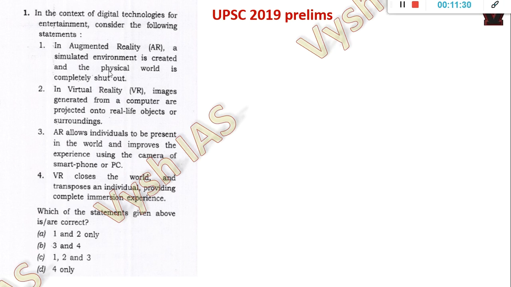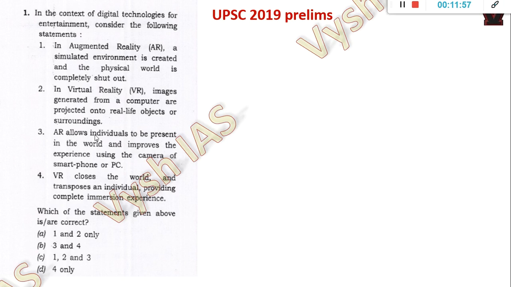Okay, it's very easy if you are a person who observes things around you, have a smartphone, you play games. Okay, this is a very easy question. So in augmented reality, a simulated environment is created and the physical world is completely shut out. Okay, they've given something like this. And for virtual reality, they have told images generated from a computer are projected onto real life objects. So here the real world is there, and here they are telling physical world is shut down. Okay, kind of opposite things.